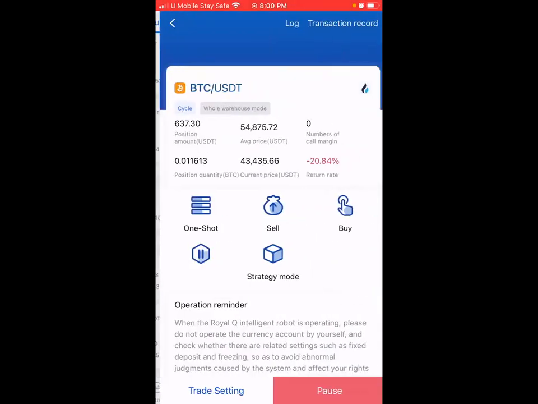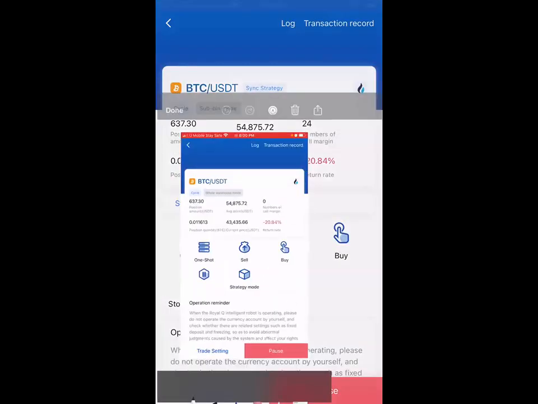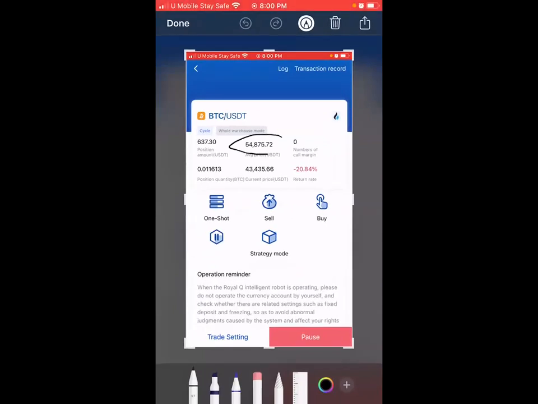For instance, look at this robot. This robot bought Bitcoin at $54,000. Right now, the current price of Bitcoin is $43,000. So what is the difference between this? 54 minus 43 is 11. Meaning Bitcoin has dropped 11,000 from the price you started buying it.